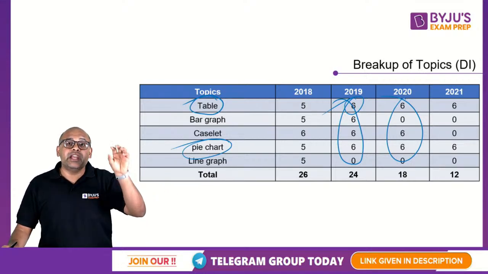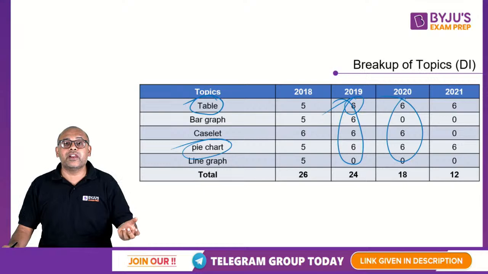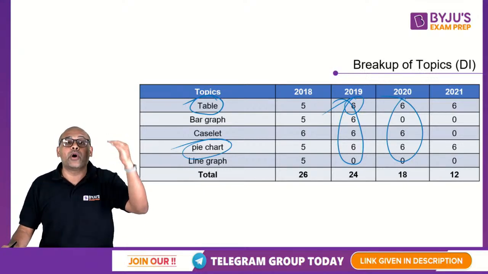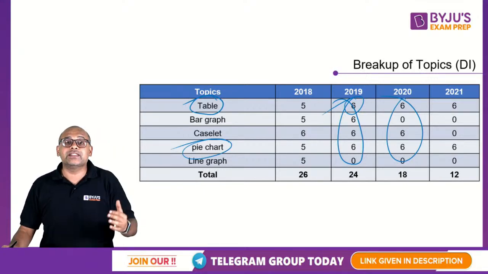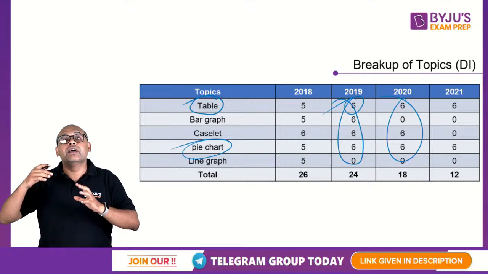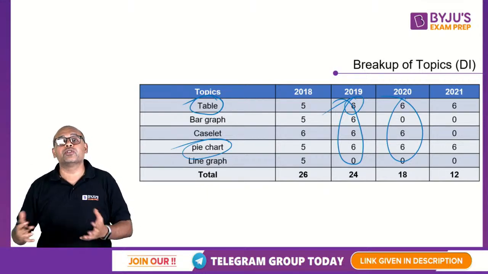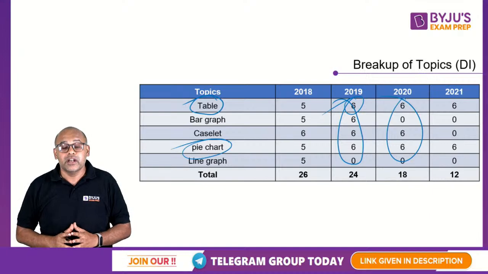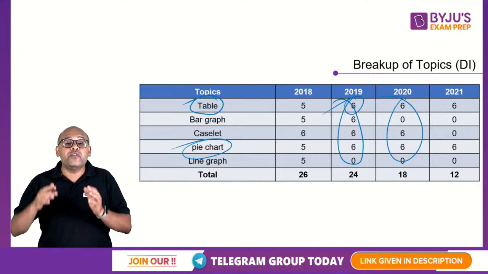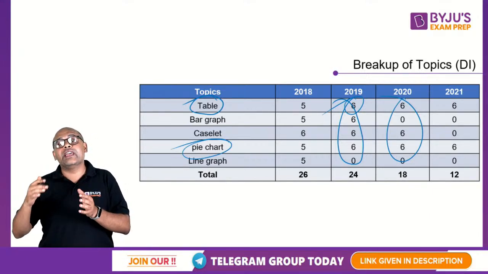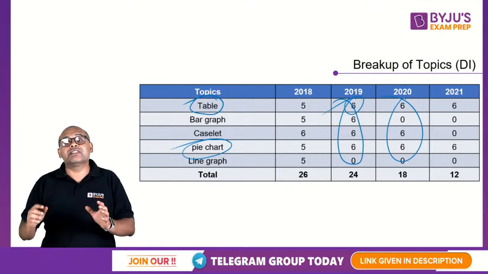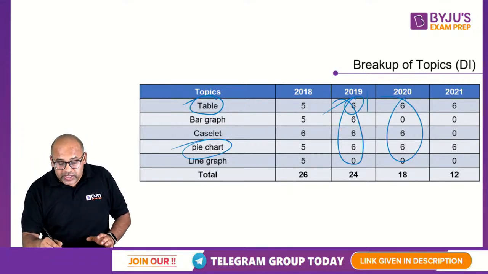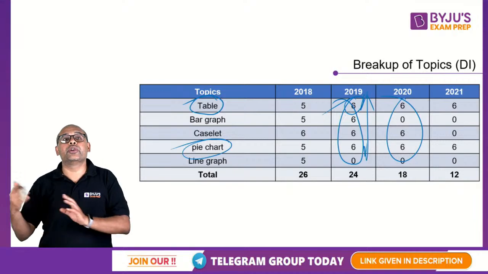While I understand that each question might require separate calculation, at least the data points are the same. The story is the same. You don't have to waste your time reading a new set of story points or new things in your data. So one suggestion is, if you like DI, if you like a little bit of calculations, I would say give preference to these DI questions over your quant.